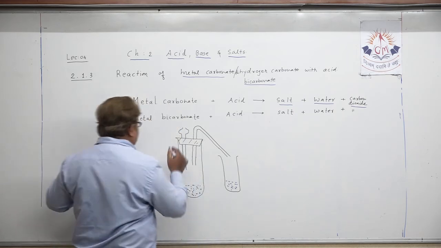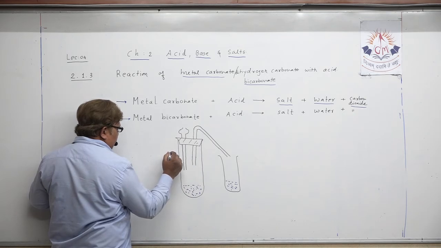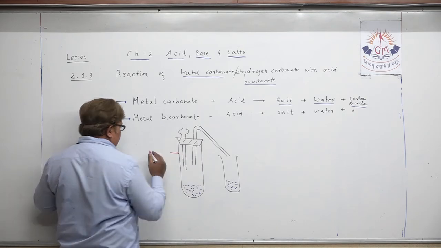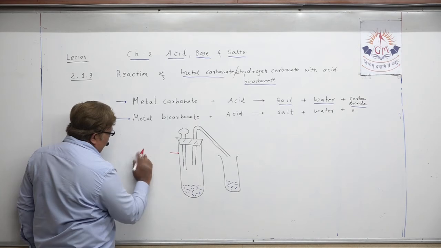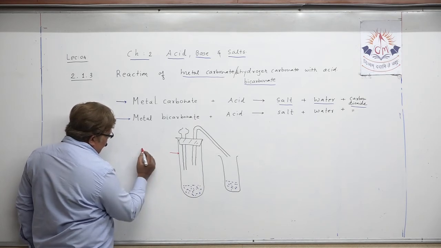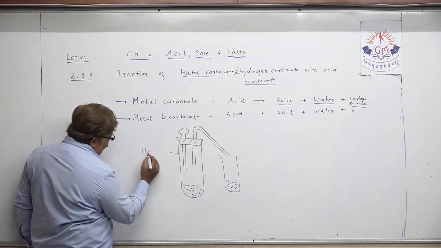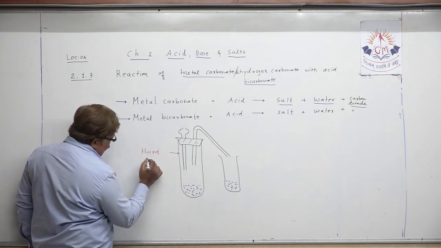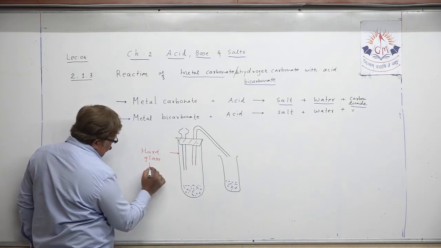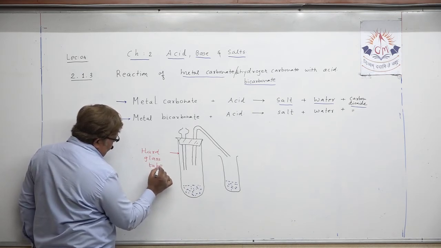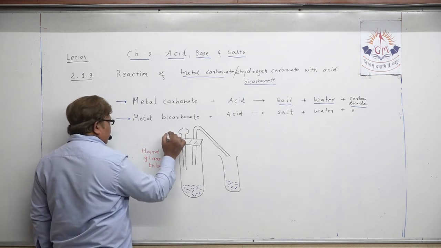We have taken this hard glass tube, okay. You can write yourself, no need to even read from material, understand. You can just write a hard glass tube or test tube, whatever. Now this is the thistle funnel.